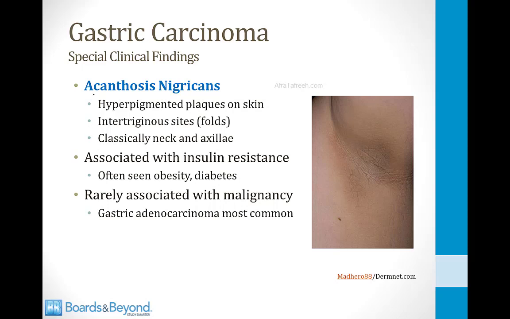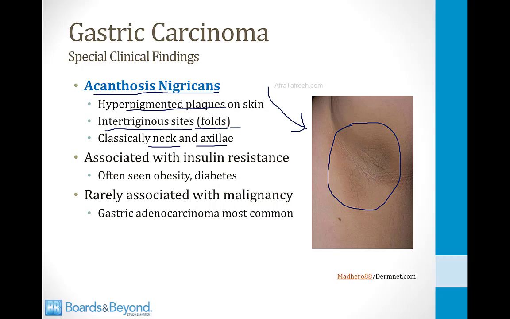The first finding is called acanthosis nigricans. This is the presence of hyperpigmented plaques on the skin. It characteristically occurs at areas where the skin is folded. These are called intertriginous sites. Classically, it occurs in the neck and on the axilla. This is a picture of a patient's armpit or axilla, and you can see this darkened spot right here. That is a patch of acanthosis nigricans.